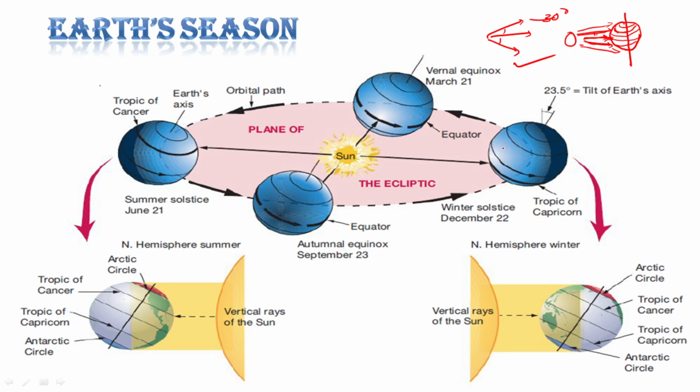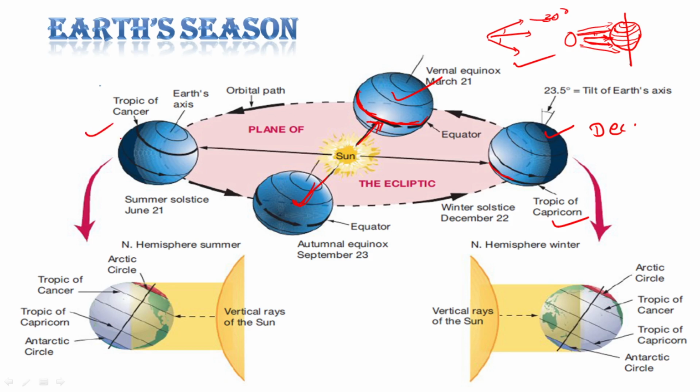So if you see, this is the equatorial region, this is the equatorial region. Now you can see these two positions. Here the sun's direct rays are falling on the equator, and at this position also direct rays are falling on the equator. In this position, which is December or December, January, the sun's direct rays are on the southern tropics. This is the Tropic of Capricorn, that is the southern tropics.